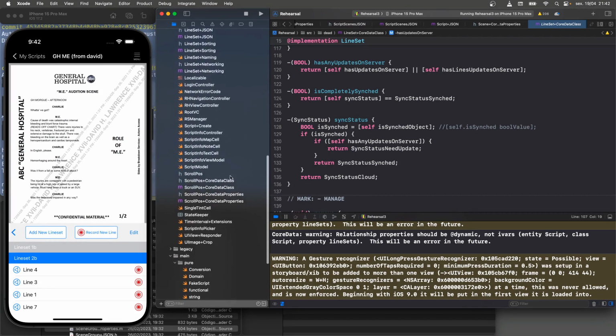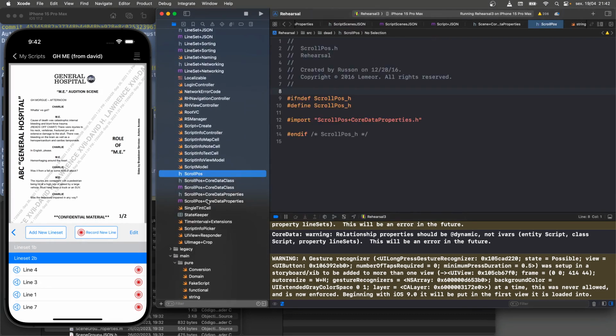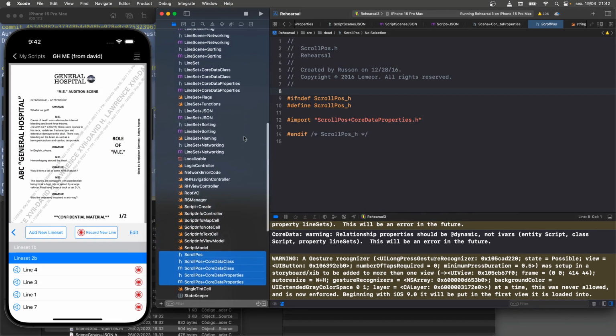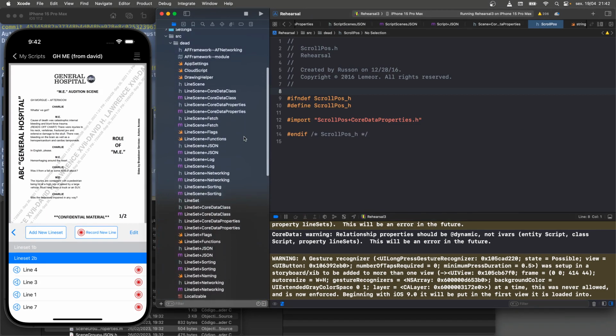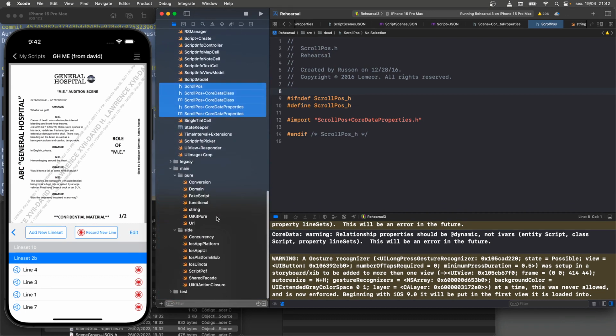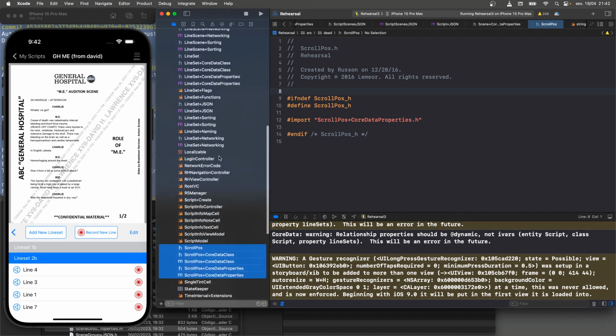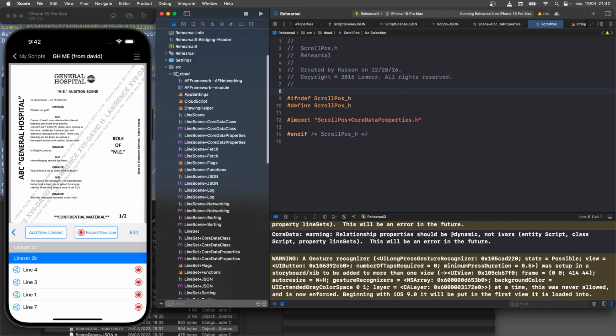And if you've been watching, you've seen that. Oh, by the way, this is the recent thing I've been dealing with, the scroll pause. So there's actually 3 domain objects that I've moved over here that I've eliminated as core data: line scene, line set, and scroll pause.